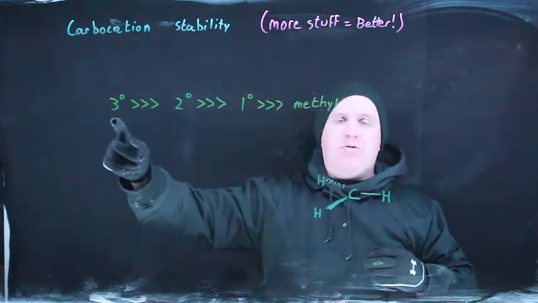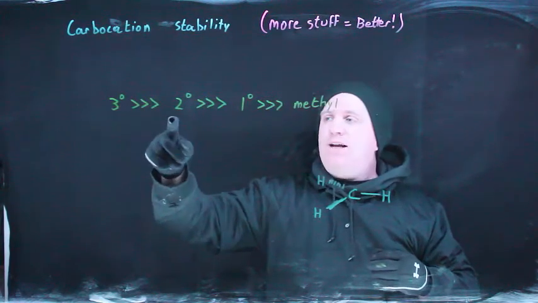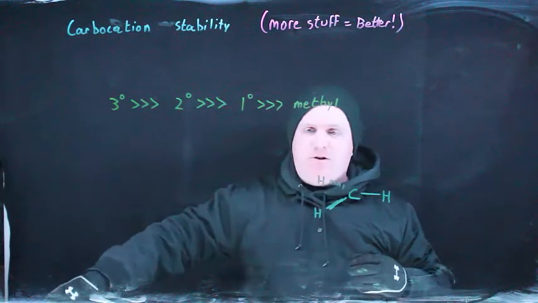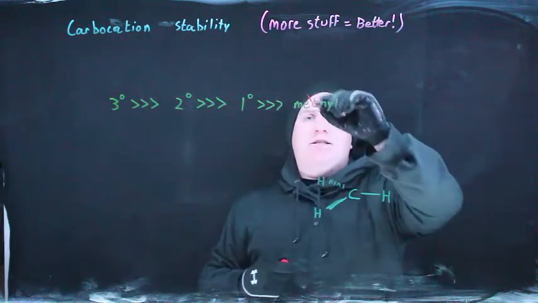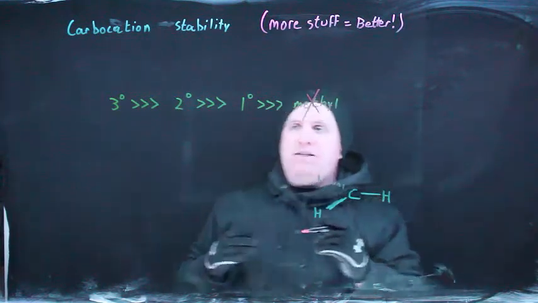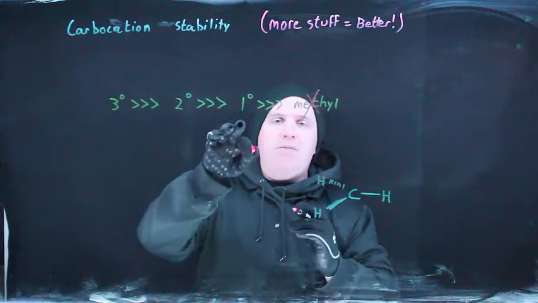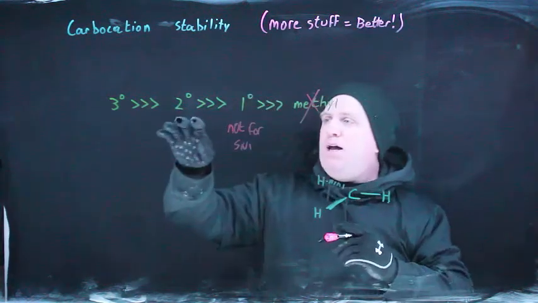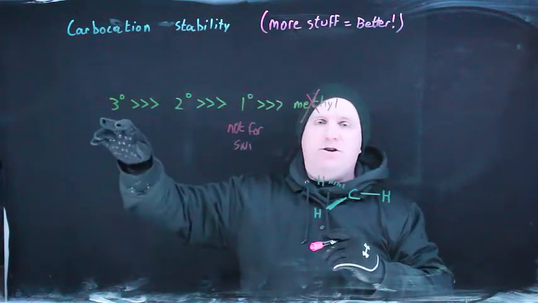So a tertiary carbocation is way more stable than a secondary carbocation, which is much more stable than a primary, which is nearly infinitely stable compared to a methyl, and that's then why a methyl carbocation basically never forms at all. But even if you back up, a primary carbocation is not likely for SN1. And then it gets better, where secondary is better than primary and tertiary is better still.